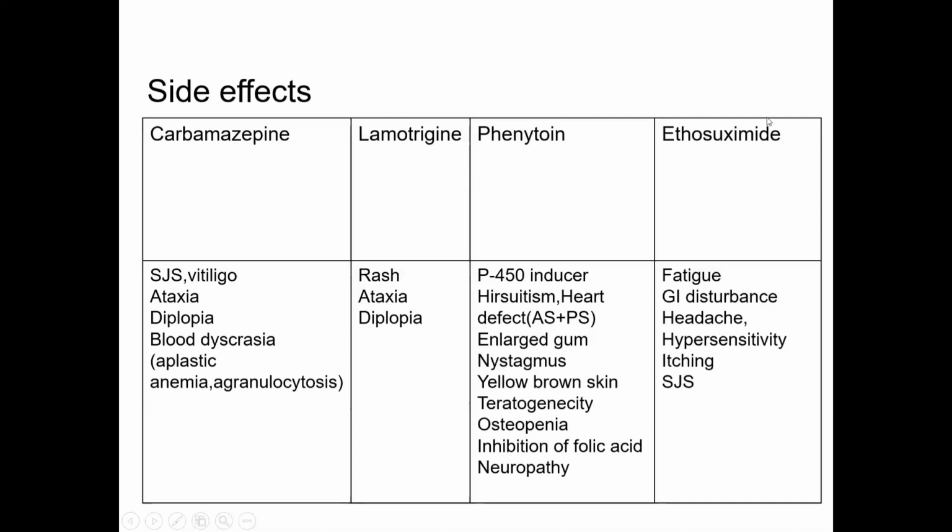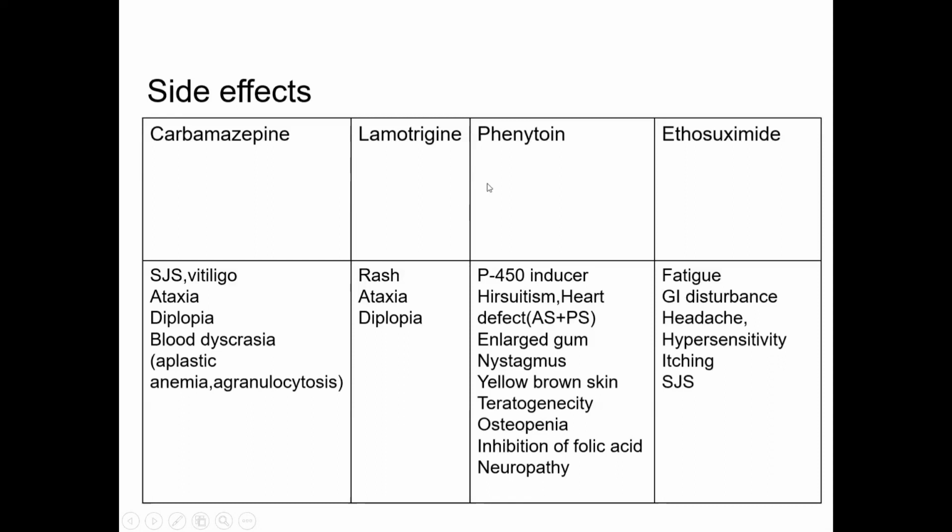EFGHI. So E for ethosuximide, then F for fatigue, G for GI disturbance, H for headache with hypersensitivity, and I for itching. So EFGHI, and another you can remember by itching and Stevens-Johnson syndrome the same way. Okay, so this is the easy way to remember that I said.